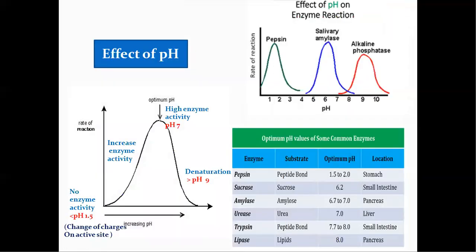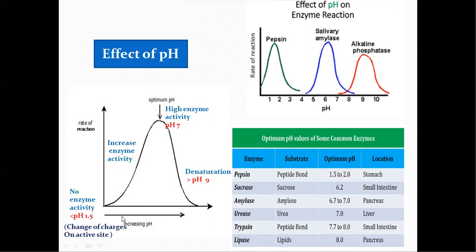The next factor here is the effect of pH. Here also we can see a bell-shaped plot. On the x-axis we are taking increasing pH values from 0 to 14. On the y-axis we are taking rate of reaction. At low pH values, we cannot see any enzymatic activity. Why?